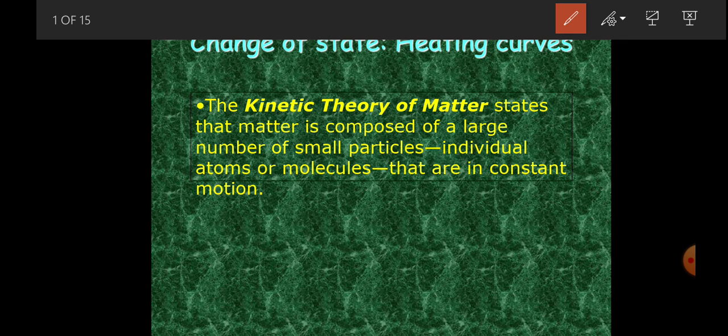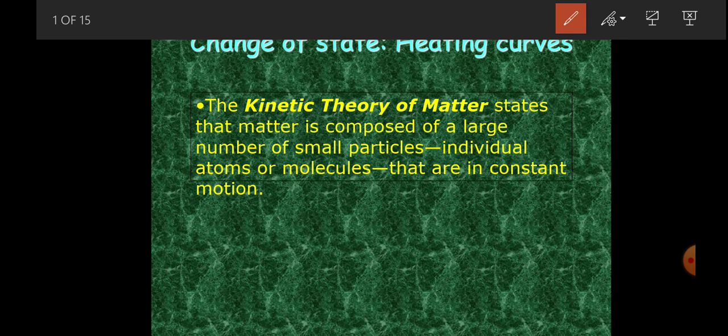This matter is normally made up of very small particles called atoms. Atoms are very small and tiny. They cannot be seen with the naked eye. When atoms combine, they form molecules. When molecules combine, they form matter.